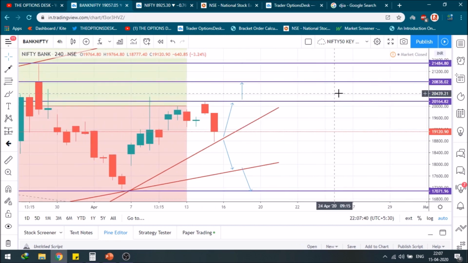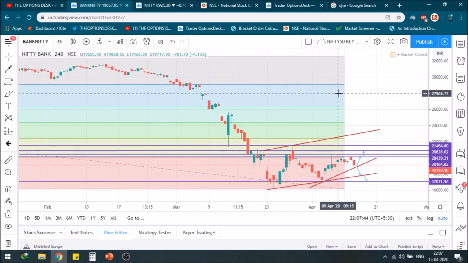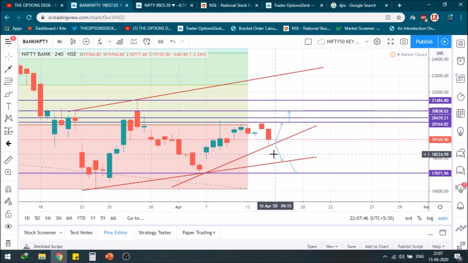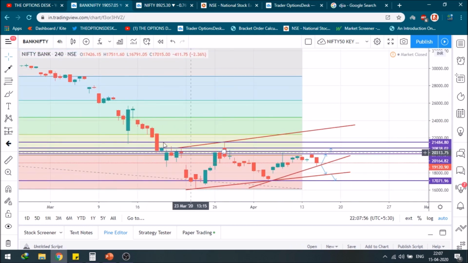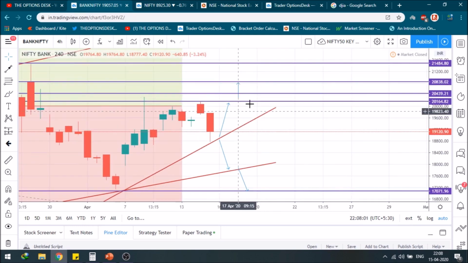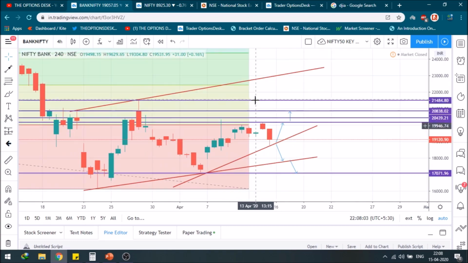Why is this resistance there? Because I clearly remember when the Bank Nifty was falling, I was thinking that this was the resistance Bank Nifty should face, the support it should face when it was falling, and it definitely gave a point of rest around that. And after that, as you can see, this was the consolidation zone during the continuous fall of the Bank Nifty, around 20,400. So I'm expecting a bit of pause around 20,400. So stay cautious around this zone if Bank Nifty starts to move up.